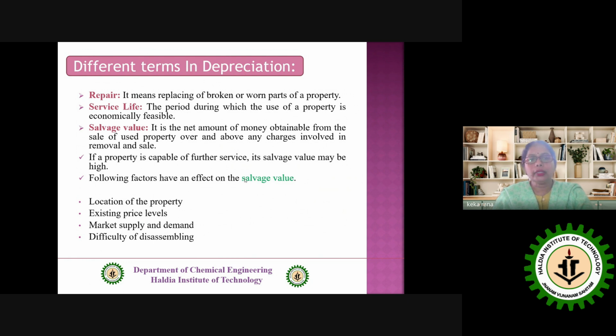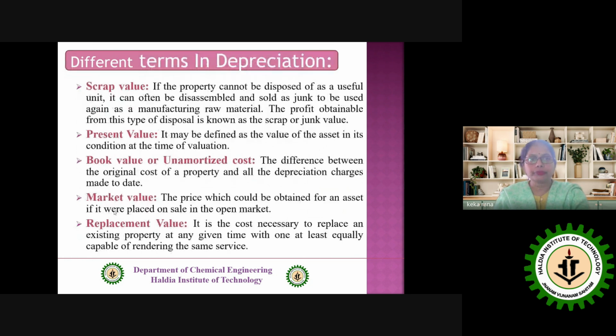Now this salvage value actually depends upon some factors: the location of the property, existing price level, market supply and demand, and difficulty of separating different parts. All these factors actually affect the salvage value determination a lot.